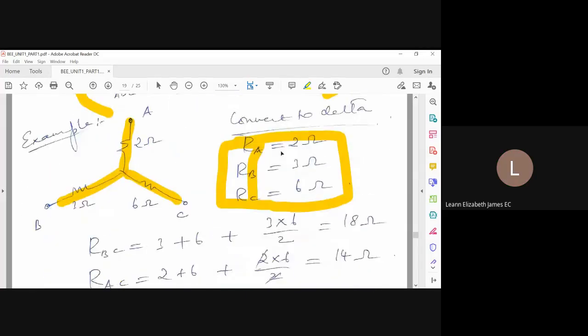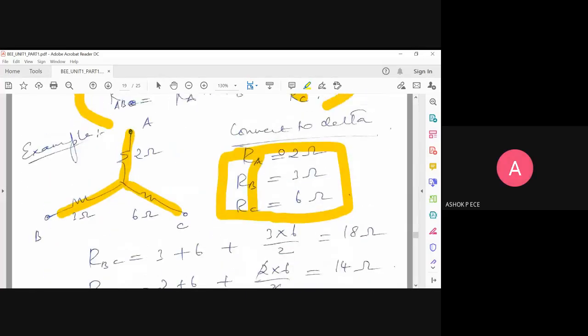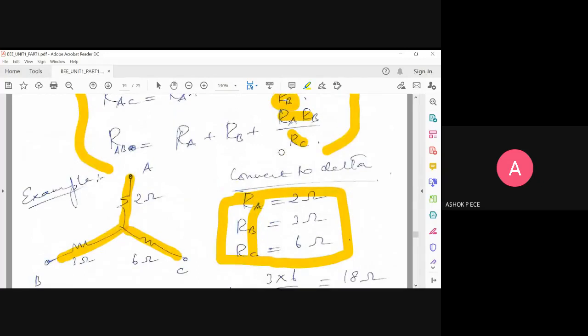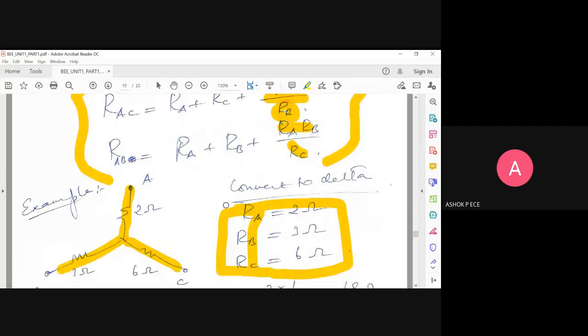I'll show the values again: 2 ohm, 3 ohm, and 6 ohm. RA is 2 ohm, RB is 3 ohm, and RC is 6 ohms. Diagram is not required because you have the values. Diagram is just for representing it as star.